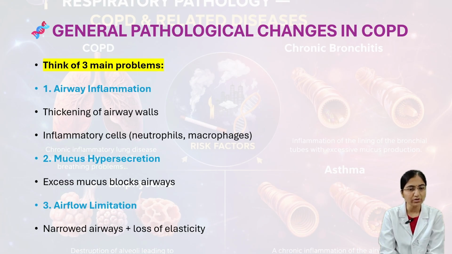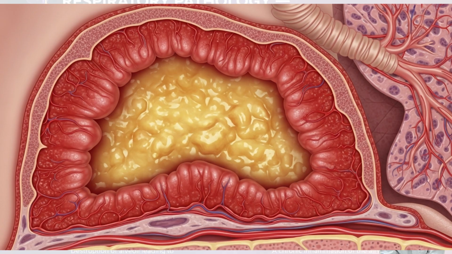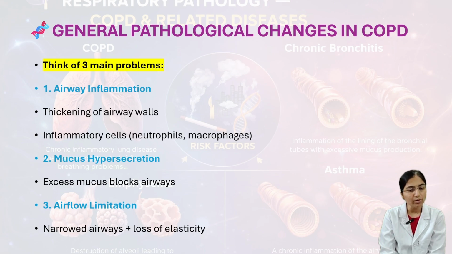And then comes the second problem, that is mucus hypersecretion. Here, excess mucus blocks airways. And then comes the next problem, that is airflow limitation. Narrowed airways, that includes loss of elasticity. These are the main problems here.